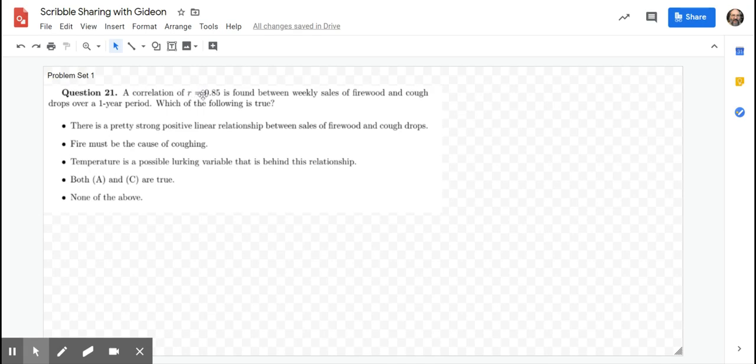A correlation of R equals 0.85. Now, I remember correlation is between -1 and 1. 0.85 is pretty close to 1, and 1 is that perfect linear relationship. This is positive, of course, and it's a high number compared to 1. So this feels like there's a strong, positive correlation.